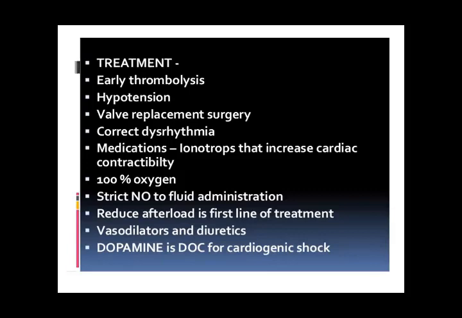If there is any valve problem, we will replace the valve. Arrhythmias are controlled. Then excessive fluid intake is restricted. Then diuretics are given to reduce the overburdening of water, and vasodilators are given, and dopamine is the master of all.